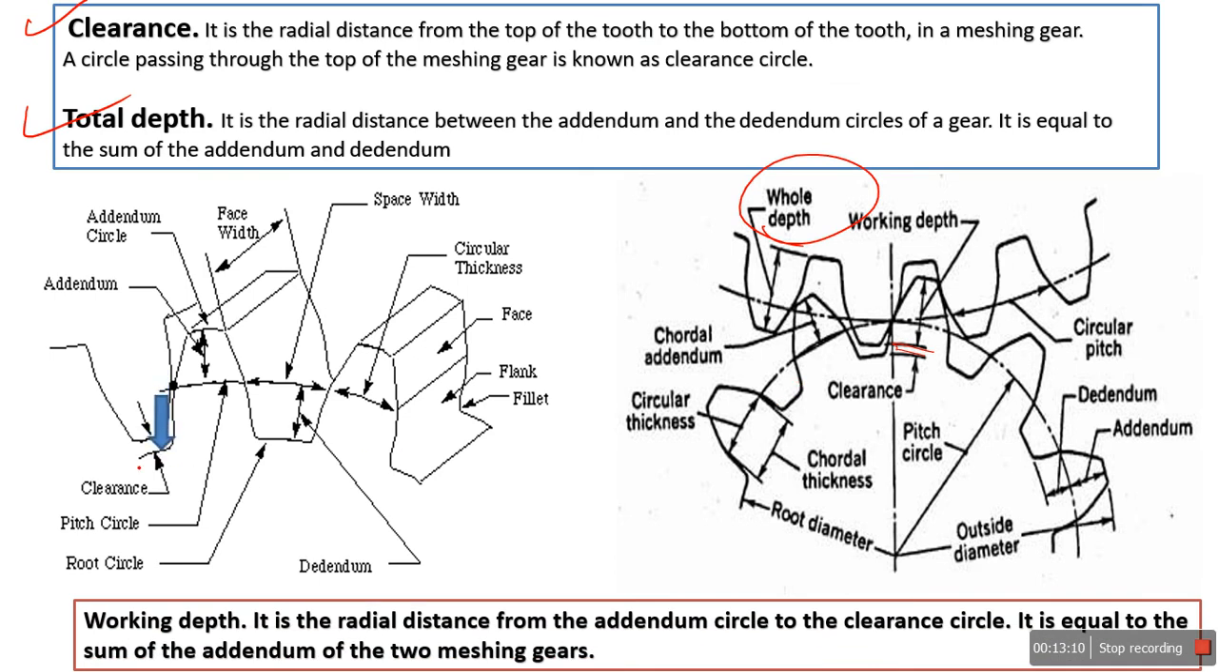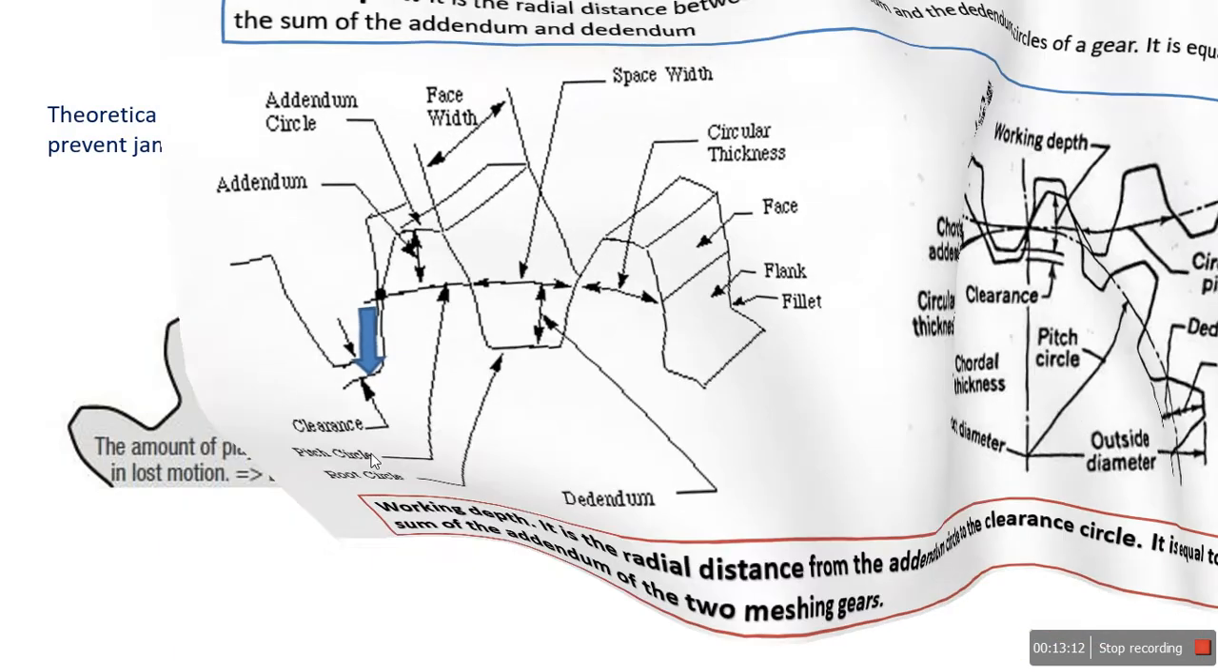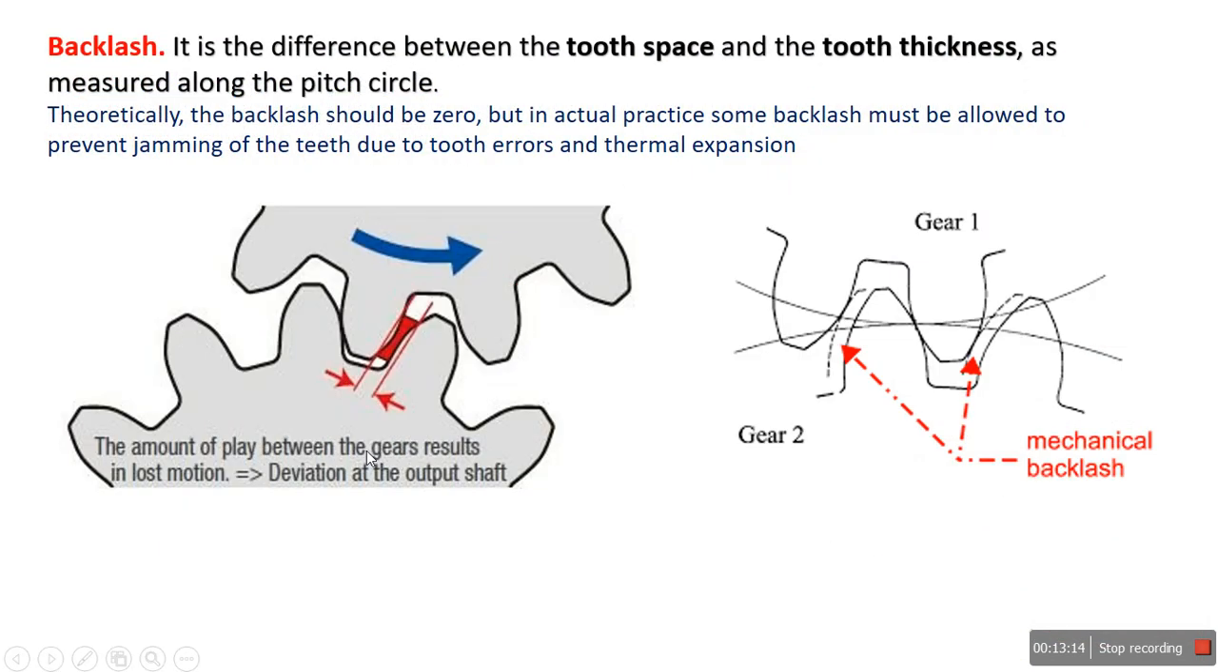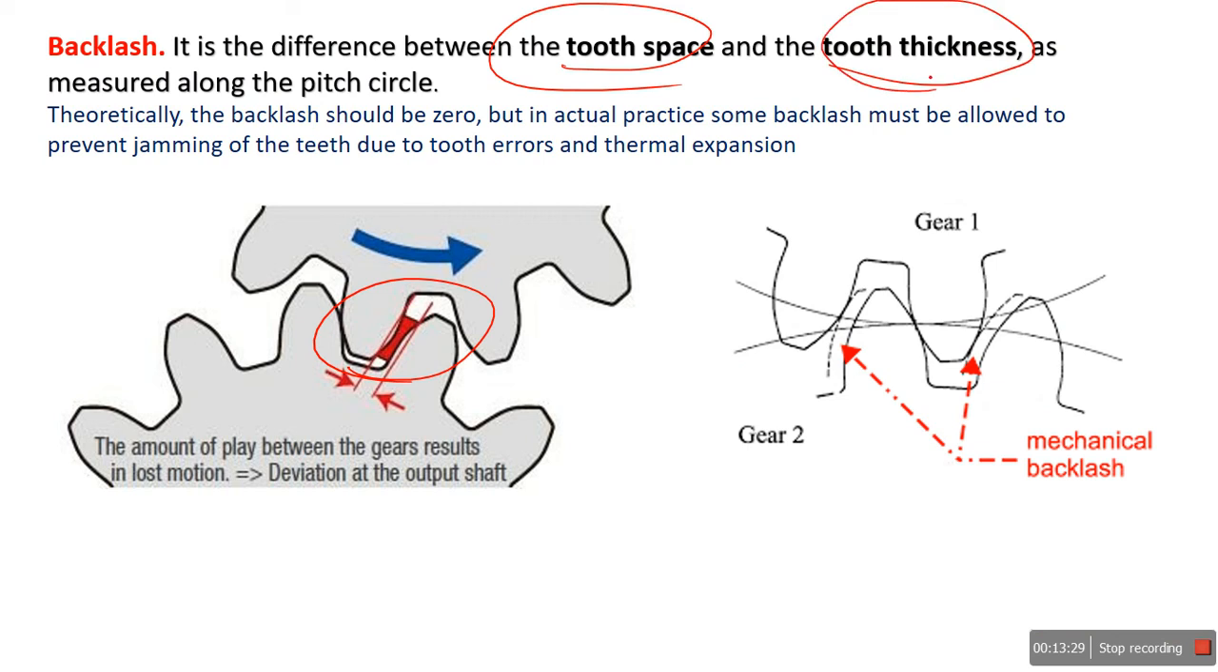This is clearance, I told you already. Now a very important factor for a mechanical engineer is backlash. It is simply a play between two meshing gears. It is the difference between tooth space and tooth thickness. This is the tooth thickness, and the gap between two gear teeth is the tooth space. So that difference is the backlash.